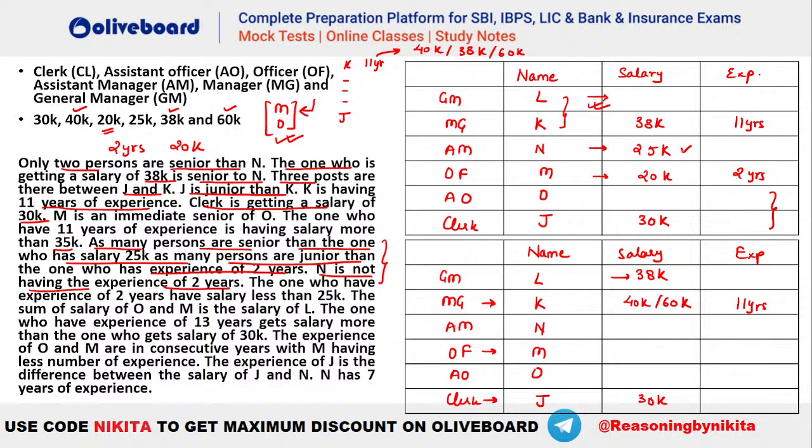So you will see that the only possibility will be this one, because with 2 years we have a combination of 20k also, because it was given here that the person who is having a salary of 25k has to be junior, that has to be having a salary less than 25k, and less than 25k we have only one possibility, that is 20k here. Okay, I hope this is clear. Is it clear now, Shravani? So in this first case, we have two persons above 25k. So we have two persons below 2 years also. Okay, that has to be the situation.